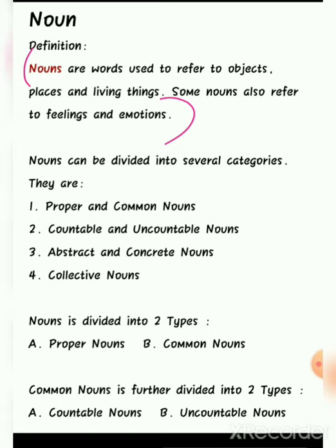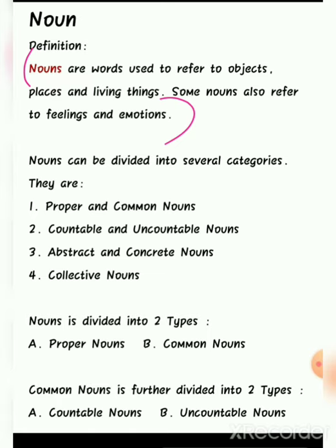Nouns are nothing but words used to refer to objects, places, and living things. Now there are also some nouns which refer to emotions and feelings, such as jealousy, jealous, caring, loving, angry. Okay, so there are also nouns related to these emotions and feelings.